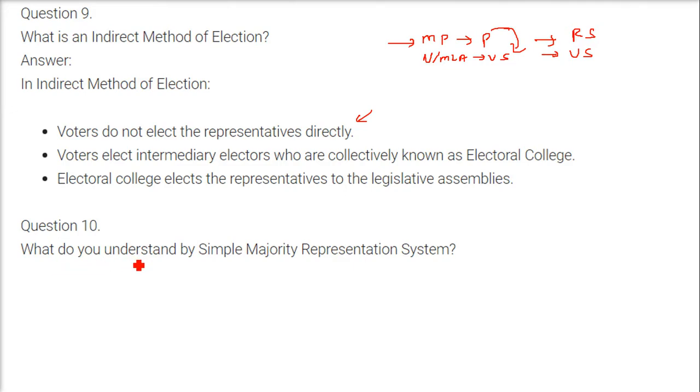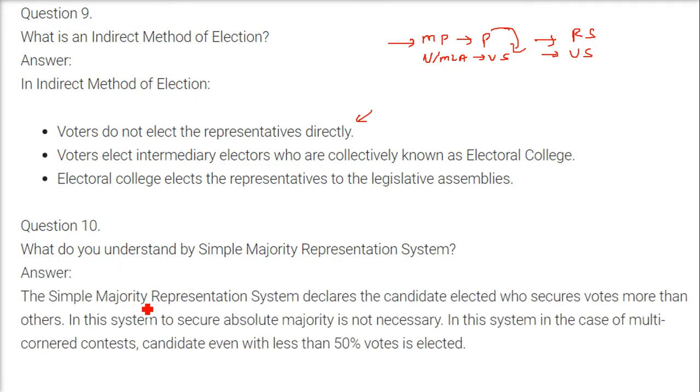What do you understand by the simple majority representation system? The simple majority representation system declares elected the candidate who secures more votes than the others. Even if he gets just one vote more, he wins. In this system, securing an absolute majority is not necessary. In the case of a multi-cornered contest, a candidate with less than 50% votes can be elected.